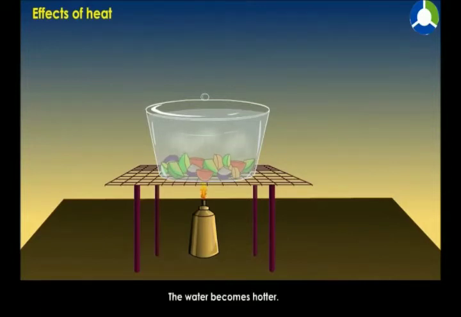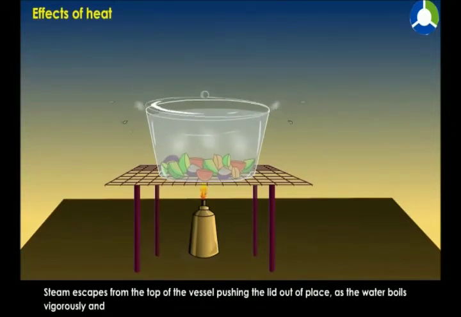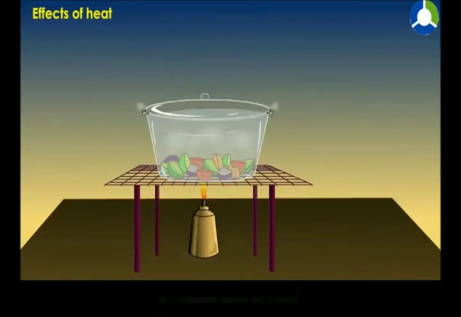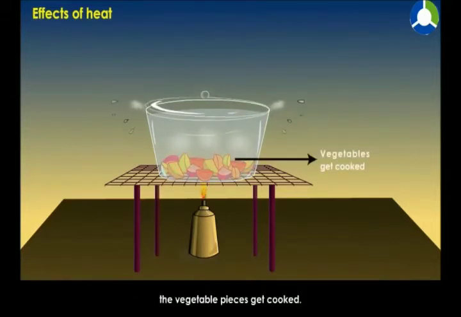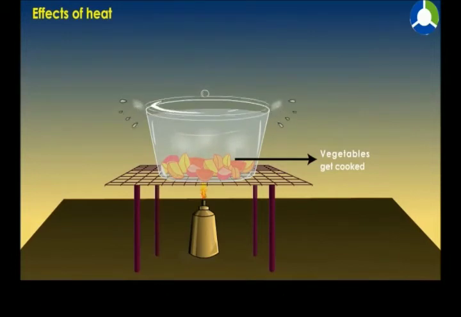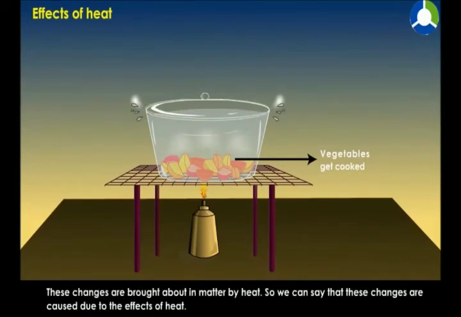The water becomes hotter. Water begins to overflow. Steam escapes from the top of the vessel, pushing the lid out of place as the water boils vigorously, and the vegetable pieces get cooked. These changes are brought about in matter by heating. So we can say that changes are caused due to the effect of heat.